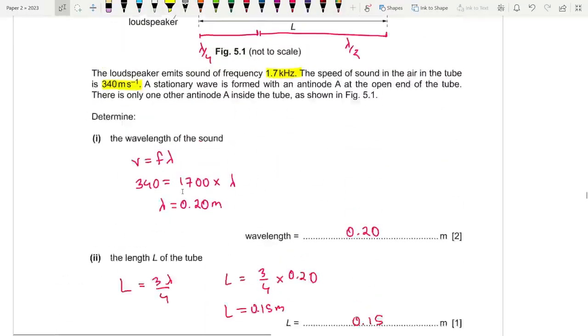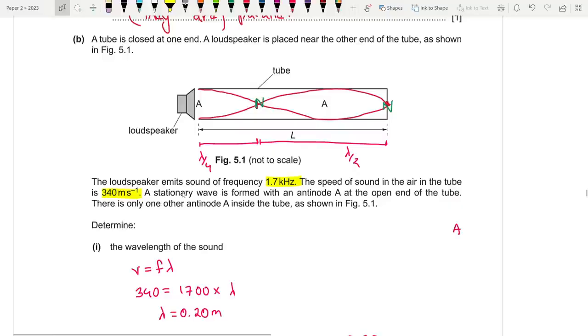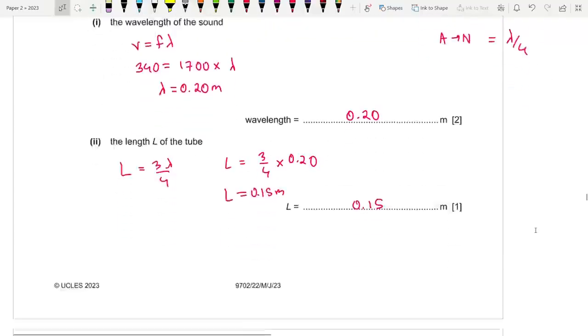Now let's move on to the next one. So always remember, this is the trick. Antinode to node is lambda by 4. Sorry, I messed up here. Antinode to antinode or node to node, that value is always going to be lambda by 2. This one over here is lambda by 2. And antinode to node is lambda by 4. Alright, this is the thing that you need to have memorized.